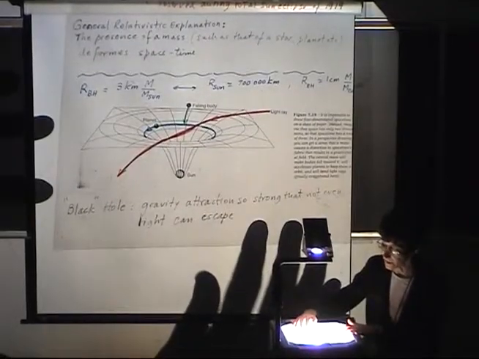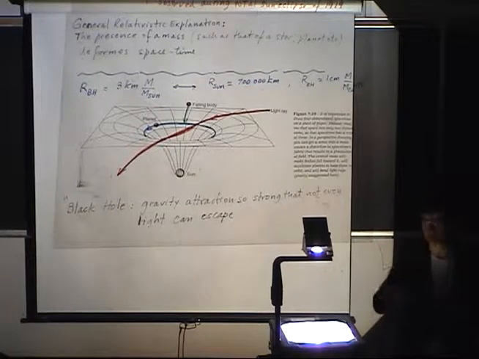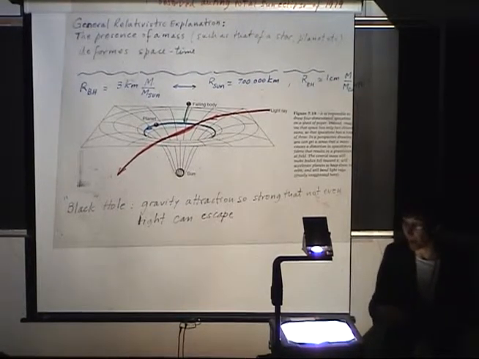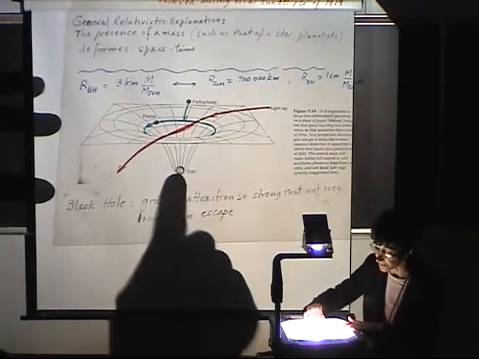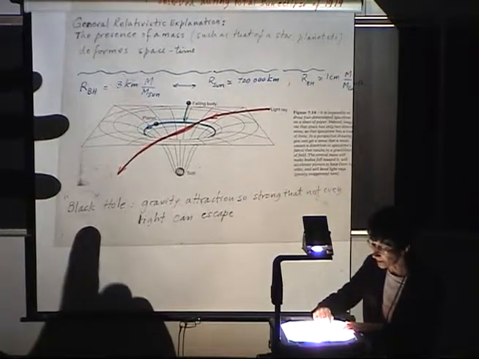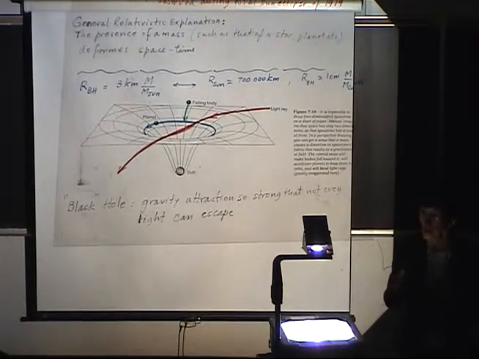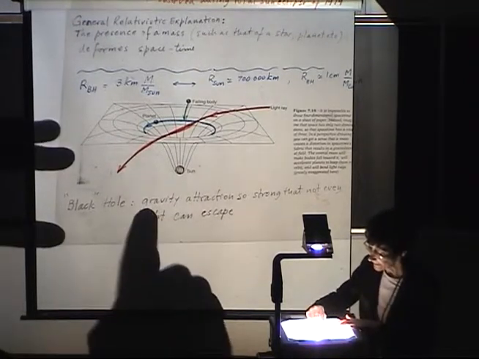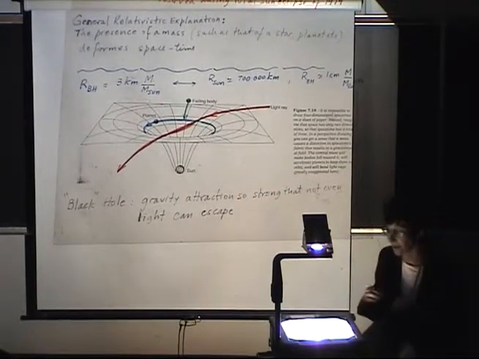So in general relativity, particles, planets, even light follow as straight a path as they can in a curved space-time. A black hole is so dense, a region in which the mass is concentrated in a very, very small region, that the gravity attraction becomes so strong close by that not even light can escape.